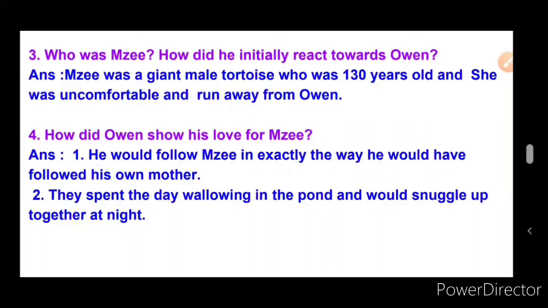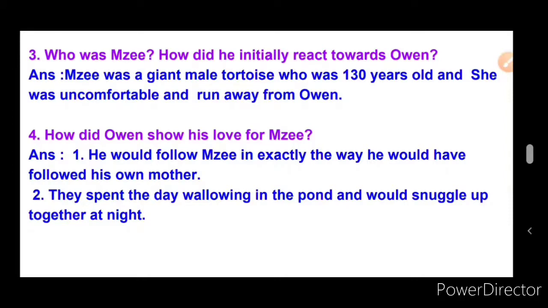The small baby hippo followed Maisie, the tortoise, in exactly the way he would have followed his own mother. Like a mother, the baby hippo followed the 130-year-old tortoise, Maisie. Okay, so that's the first point, children.